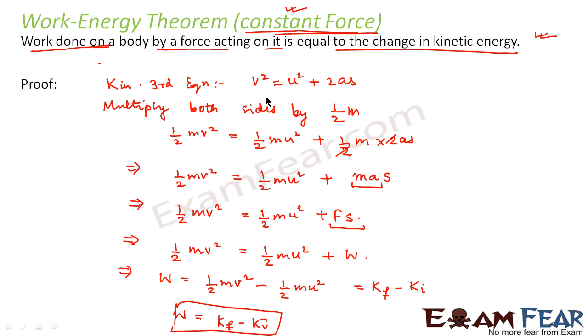So the work energy theorem states that the work done on a body is equal to the change in kinetic energy. Here we are assuming that the force applied on the body is constant with time and constant with displacement. So the force remains constant. Now we will go ahead and see the scenario when the force is variable, that means the force changes with the displacement. Till now we saw the scenario where the force remained constant with displacement. Now we will see where the force changes with displacement.